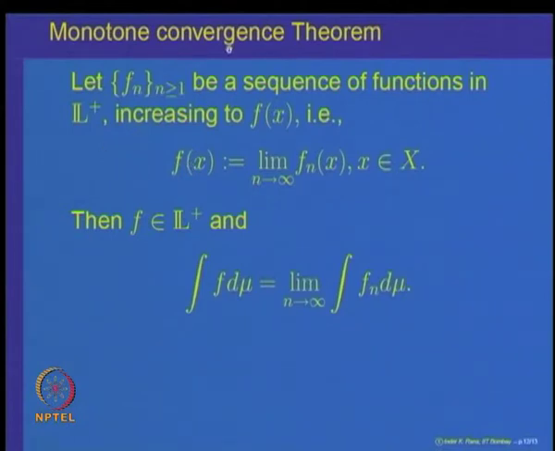Monotone, because we are looking at a sequence f n which is monotonically increasing, a sequence of non-negative measurable functions increasing to a function f. We have already seen that f will be a measurable function and it is non-negative, but the important thing is the integral of f: the integral of the limit is equal to the limit of the integrals.